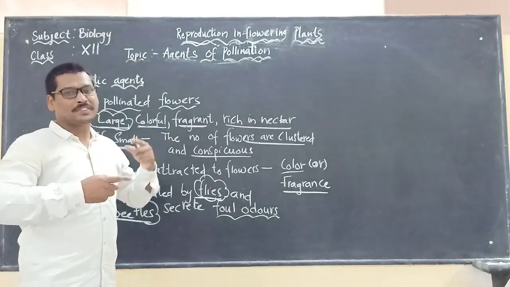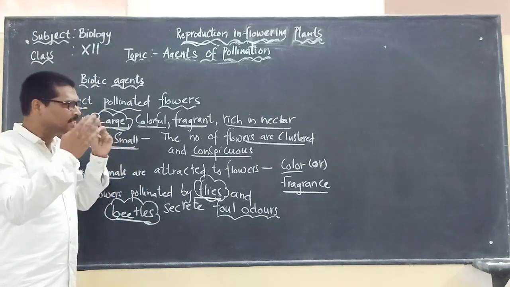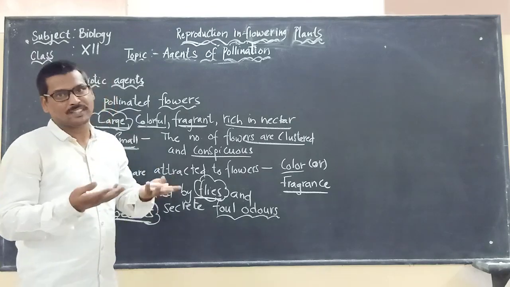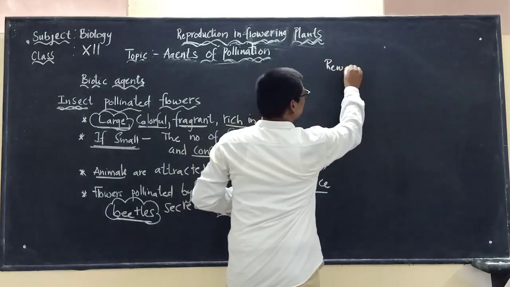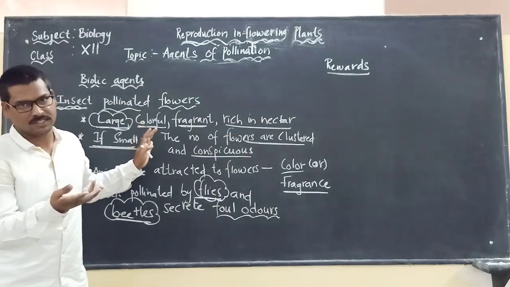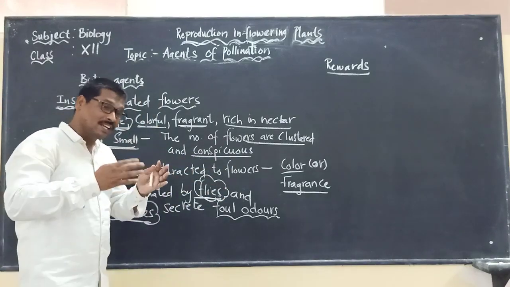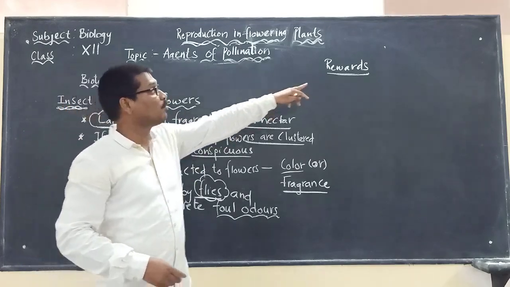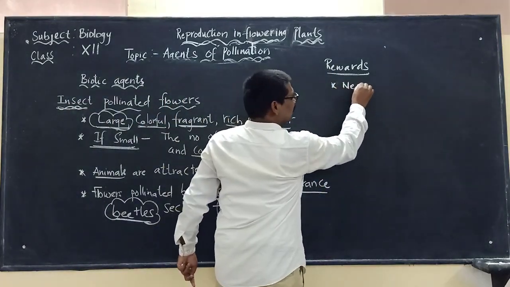For continuous visit of these animals for pollination, to sustain that visit, what do the plants or the flowers have to provide for these animals? They have to provide some rewards, we say. The flowers have to provide some rewards for those animals that are visiting the flowers. Why are the animals visiting the flowers? For pollination. But in order to ensure that these animals always visit, the flowers have to provide some rewards. What are those rewards? They have to provide sometimes the nectar.